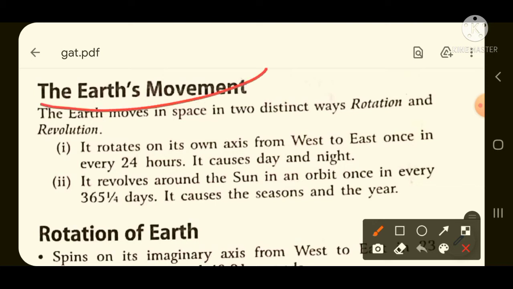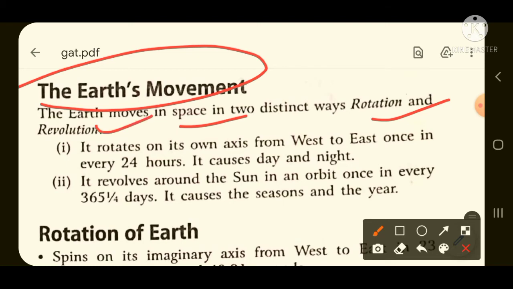So earth movement is of two types. Earth moves in space in two distinct ways, rotation and revolution. It rotates on its axis from west to east. This is again very important. From west to east, once in every 24 hours, it causes day and night. Second point, it revolves around the sun in an orbit once in every 365 days. It causes seasons in one year.